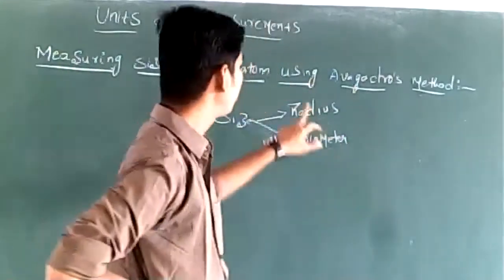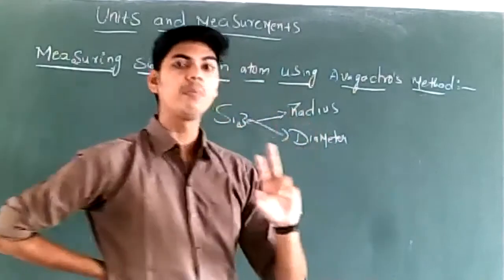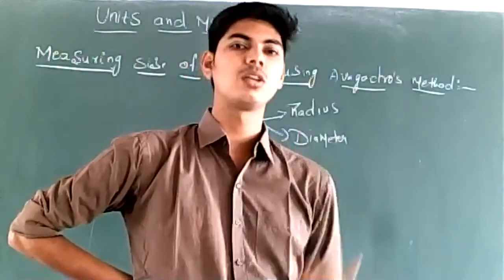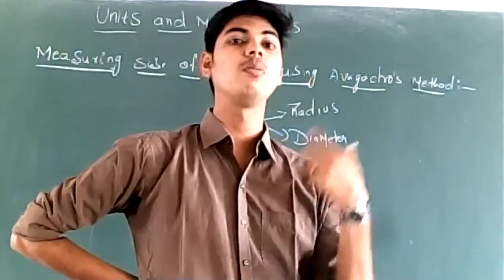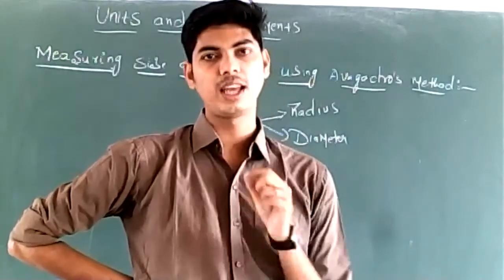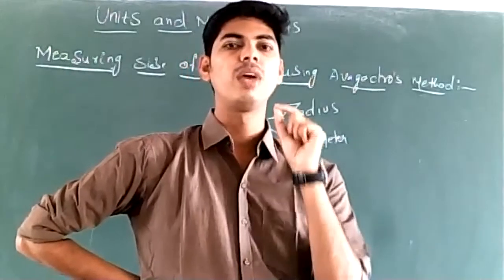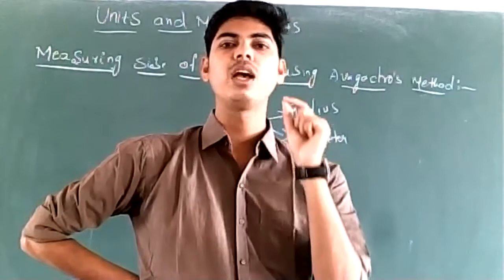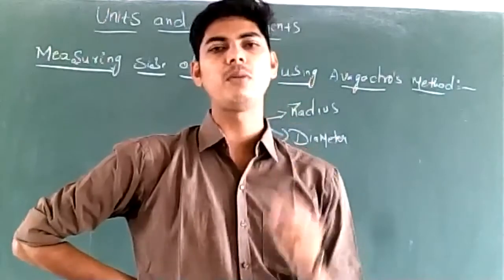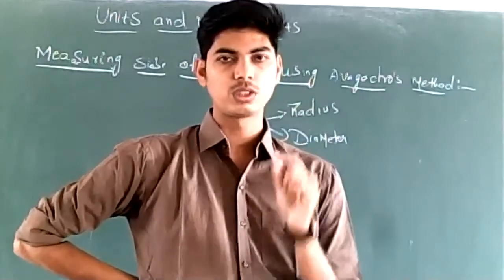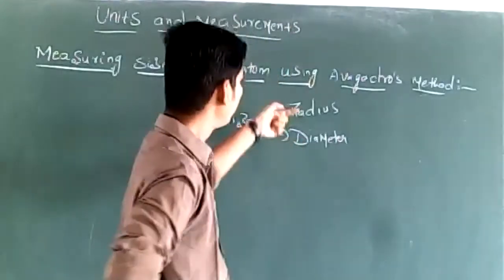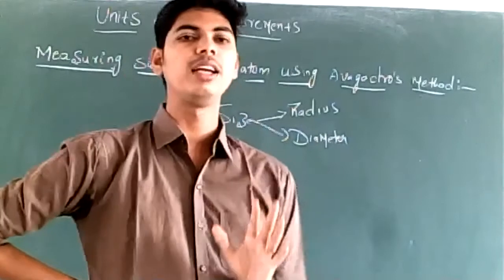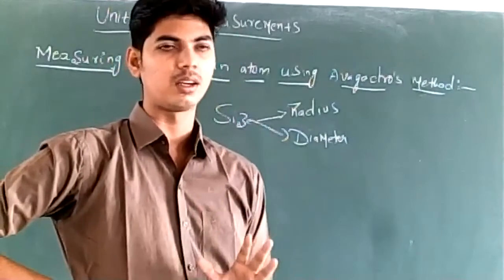Once we know the radius, we'll be able to calculate the volume of that atom, that molecule, or that nucleus. That can be done, right? So when I say we are measuring the size of an atom, it means we are measuring the radius or diameter of that atom. Size here refers to measurement of either radius or diameter. I think the idea of measuring size is clear.